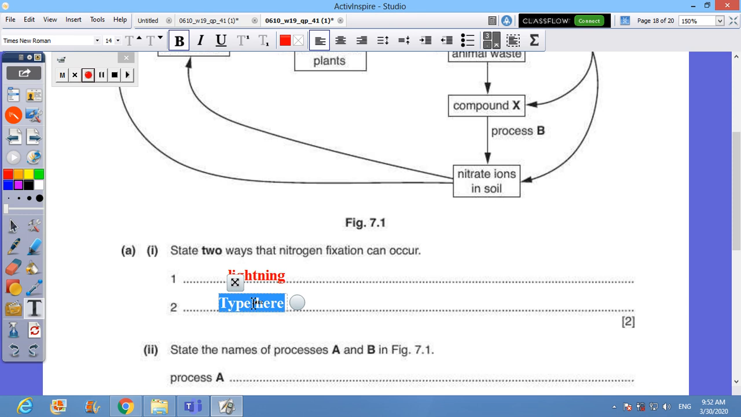There are some bacteria which I can find on the roots of some plants. They are called nitrogen fixing bacteria. That's what you call nodular bacteria. Again, nodular bacteria due to their shape.